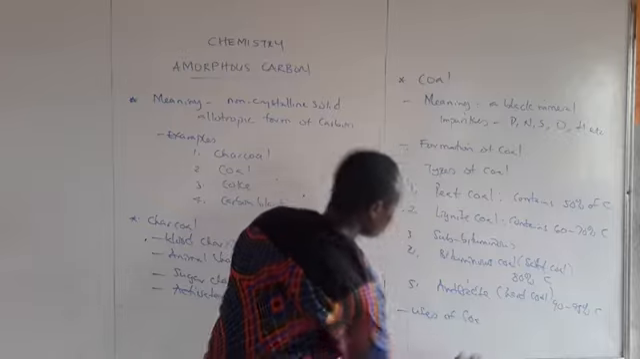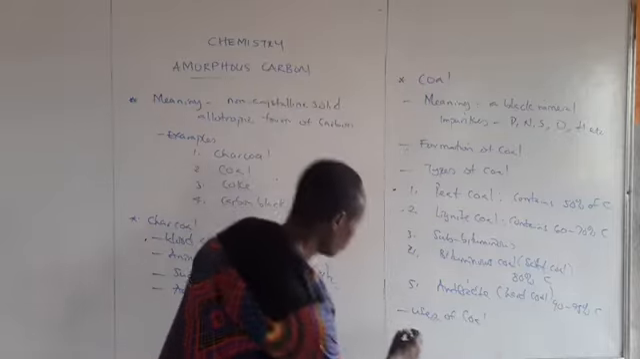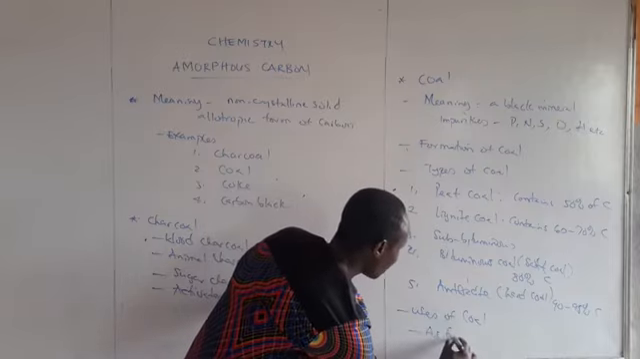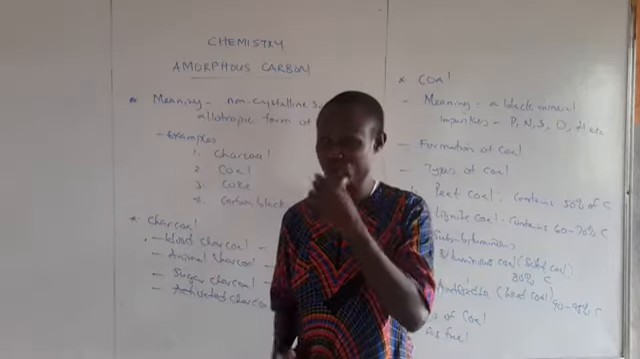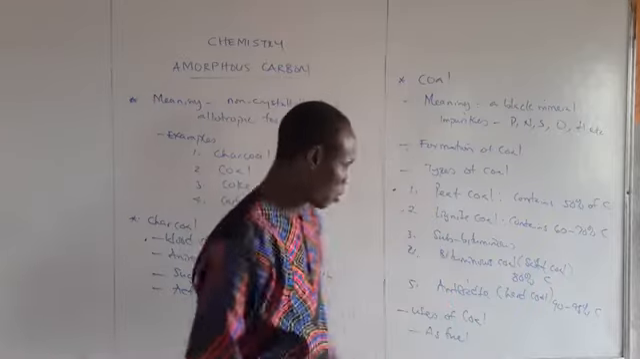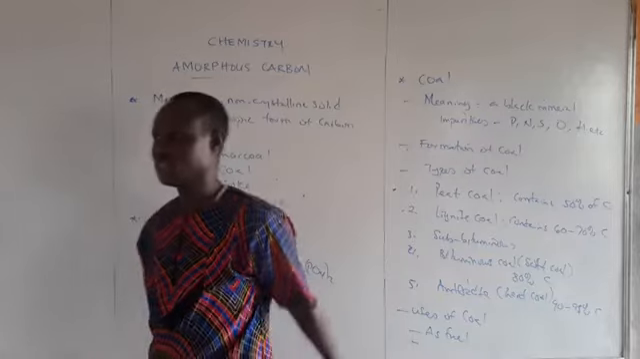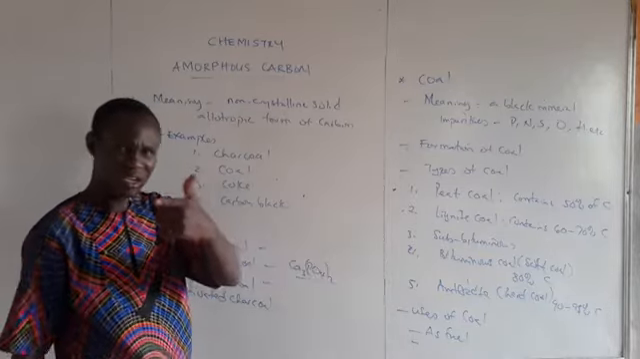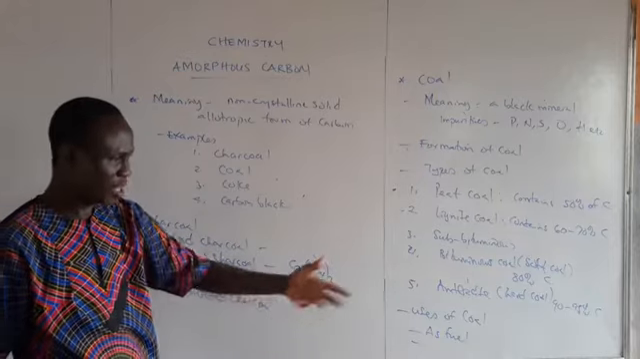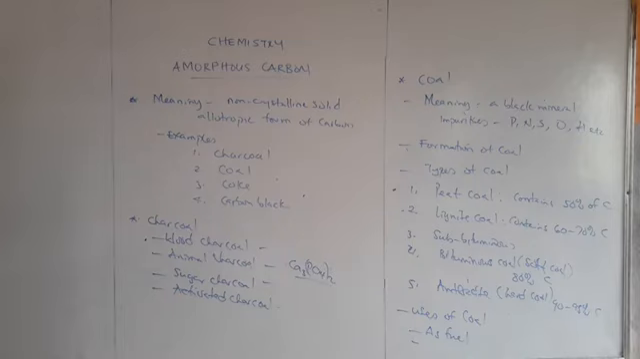Let me tell you that coal is mostly used as fuel, for both domestic and industrial purposes. Then coal is used in the production of other compounds. Other compounds can be obtained from this. Now, before I round up my class, let's quickly look at what is called destructive distillation.